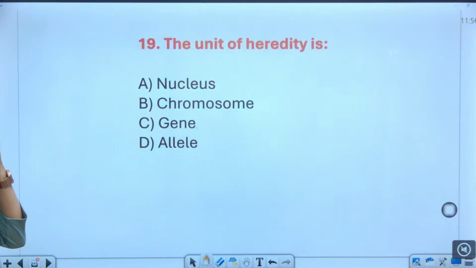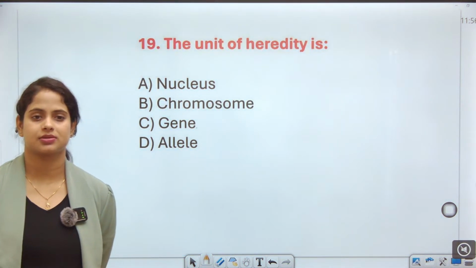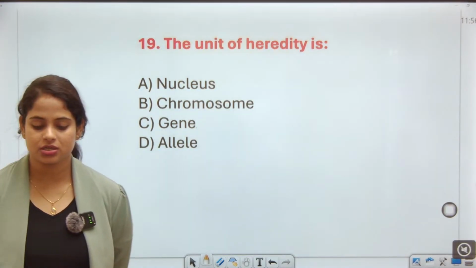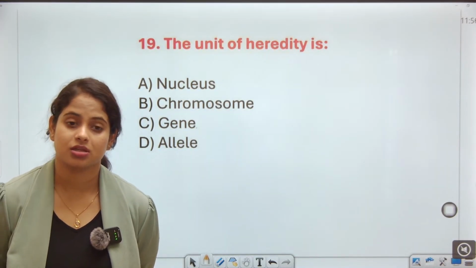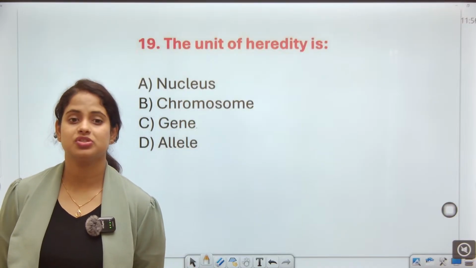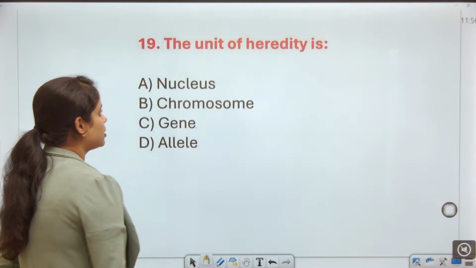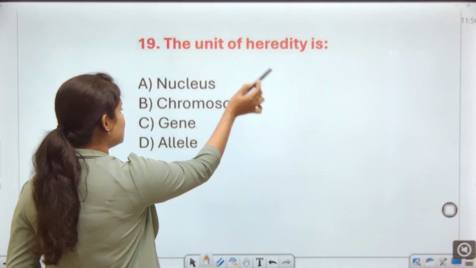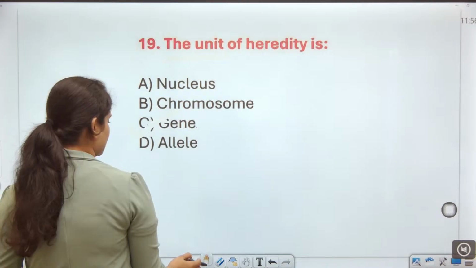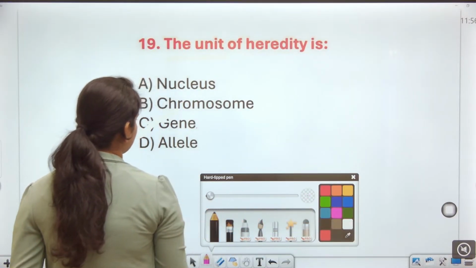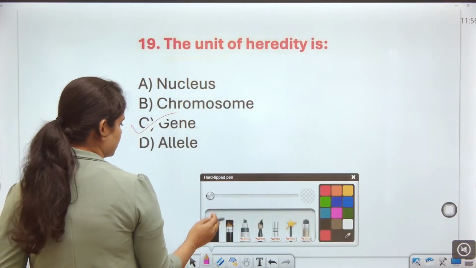So next, see, the unit of heredity is the nucleus, chromosome, gene or allele. Guys, the unit of heredity is the gene. The unit of heredity is what? This is the gene.